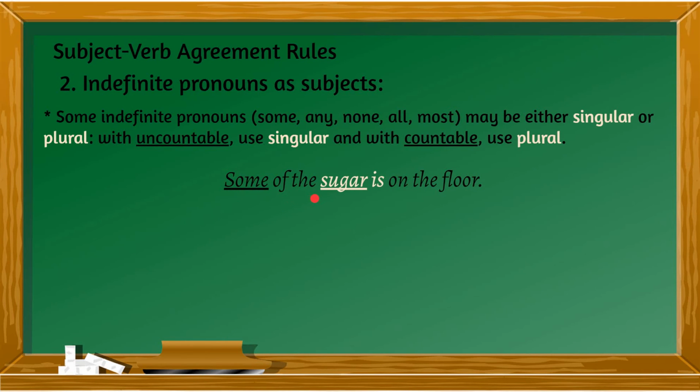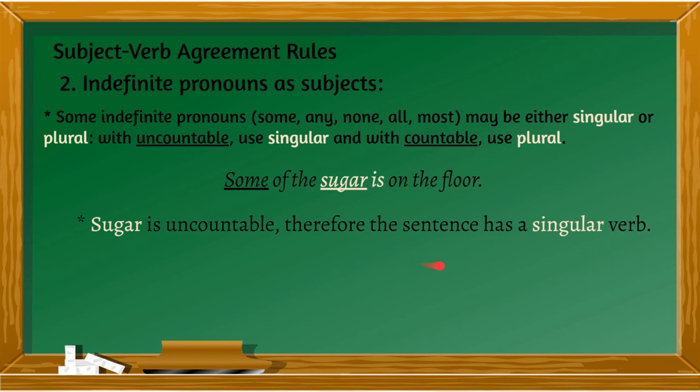Some of the sugar is on the floor. Why is it singular when we say some? Because sugar is uncountable. You cannot count sugar. That's why it's taken as one. Some of the sugar is, so it's always singular. Sugar is uncountable, therefore the sentence has a singular verb.